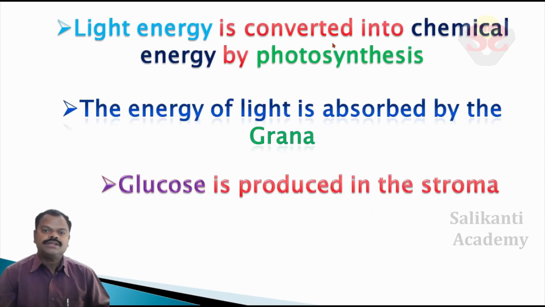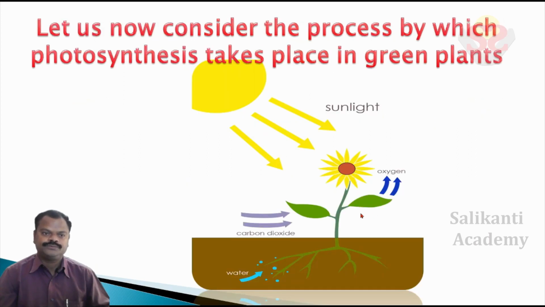Light energy is converted into chemical energy by photosynthesis. The energy of light is absorbed by the grana. Glucose is produced in the stroma. Let us now consider the process by which photosynthesis takes place in green plants.